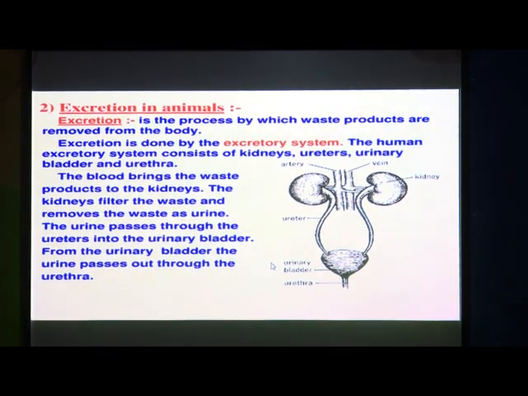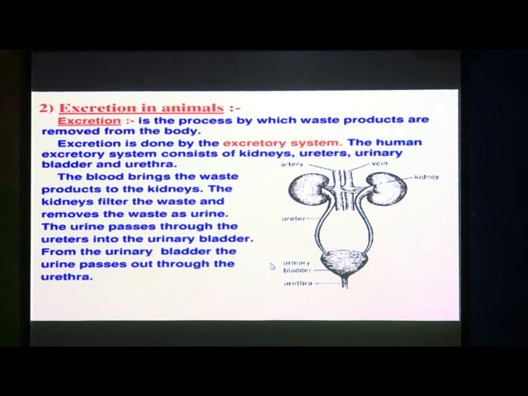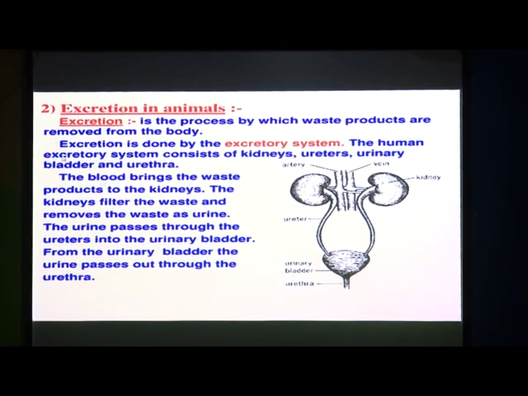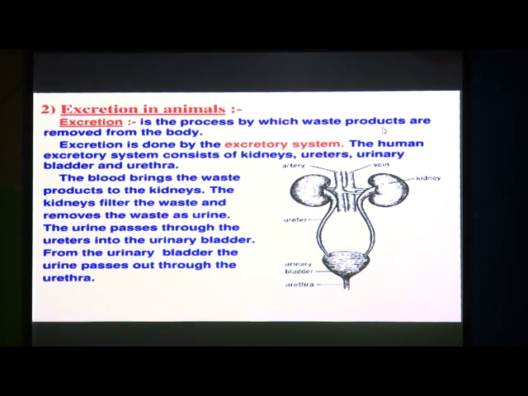So that is why we have to excrete these waste products. Let us know how excretion occurs, or how the excretory system works in human beings. See, what is meant by excretion? Excretion is the process by which waste products are removed from the body.